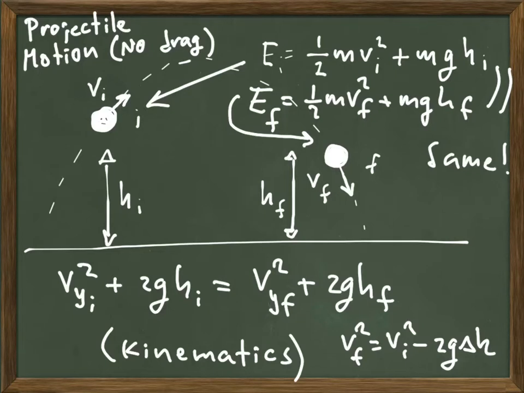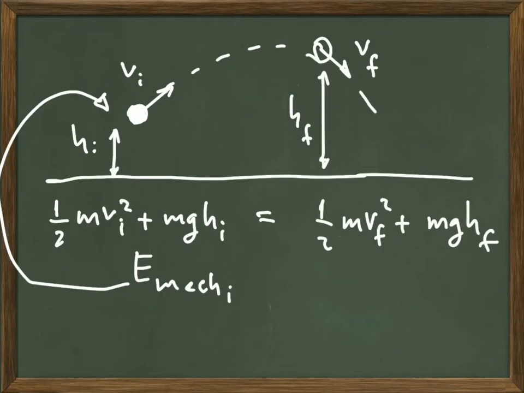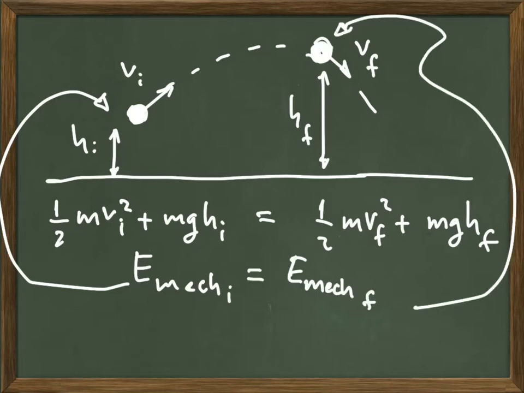And using that, it's pretty simple to figure out that the mechanical energy, one more time, would be the same. That the mechanical energy at that point equals the mechanical energy at that point. Again, that's what we mean when we say that the mechanical energy is conserved in projectile motion.